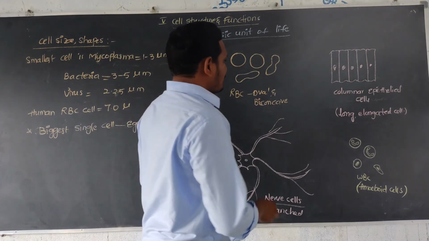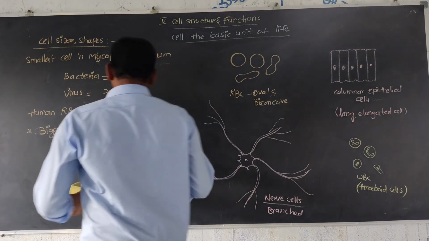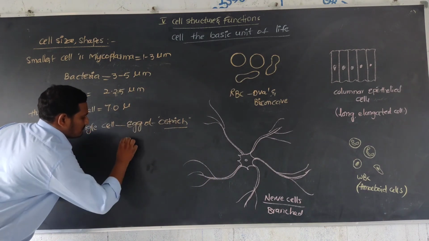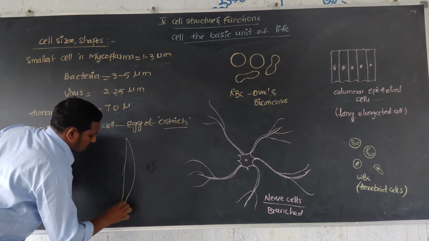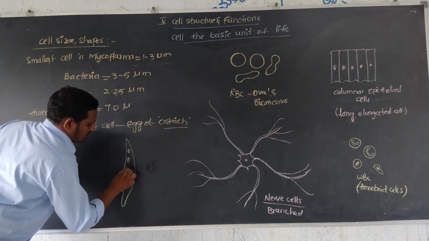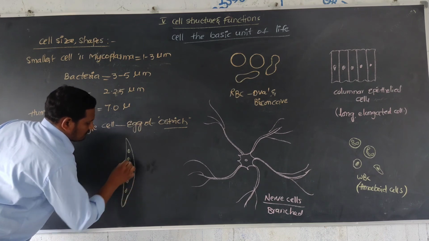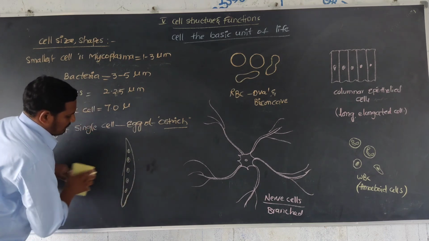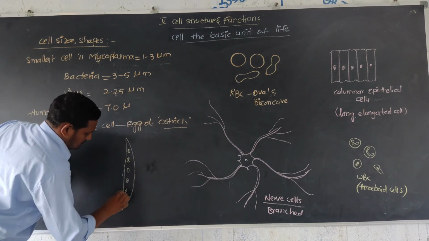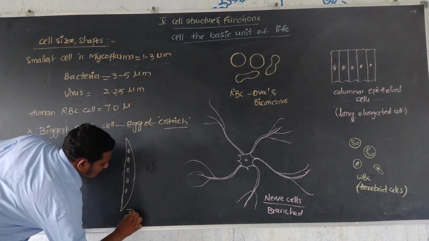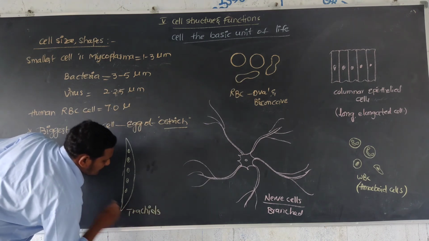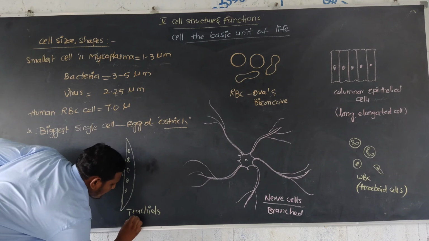One more cell is the tracheid. Tracheids are mainly elongated structures.